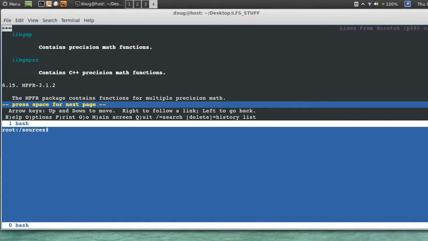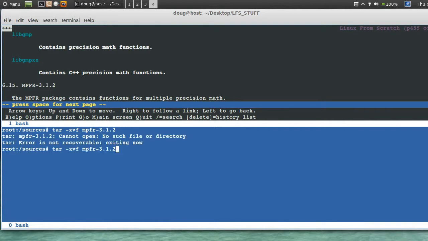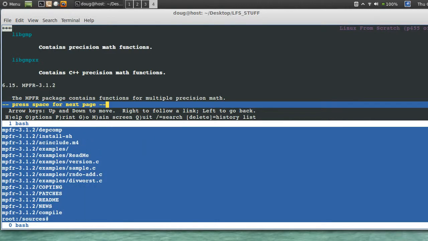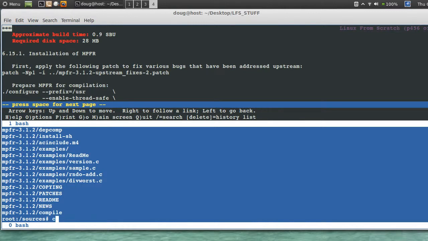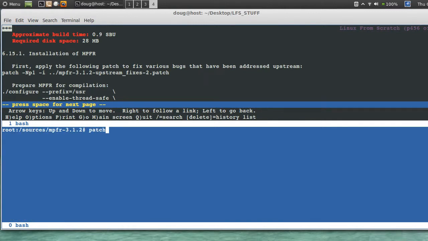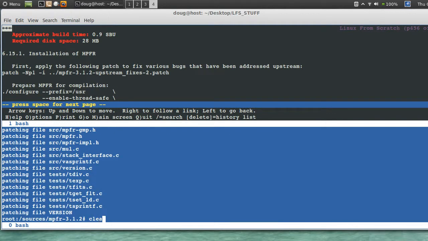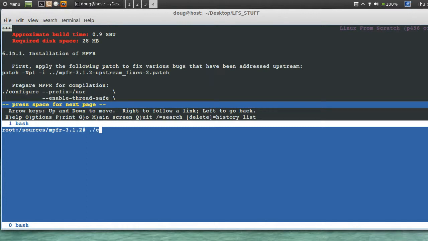On to section 6.15 MPFR. tar xvf MPFR. Okay. cd MPFR. Patch -Np1 -i MPFR upstream fixes patch. We're going to say configure